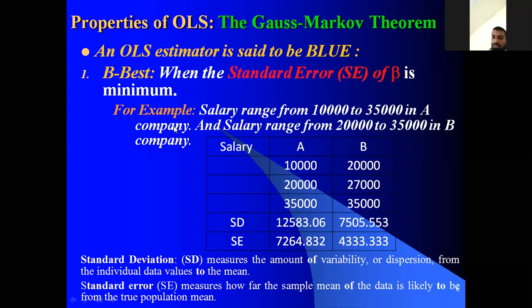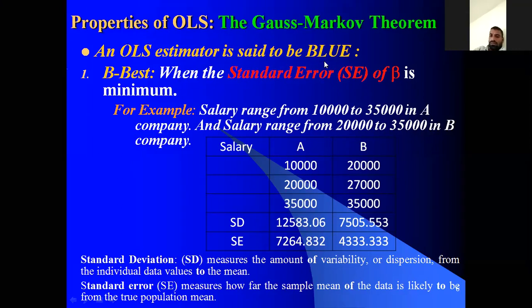So this is what I explained statistically, but when it comes to the econometrics model, we can explain it also by using EViews or SPSS. So this is the best. For example, you can understand B for best: when the estimator has got a minimum standard error value of the beta, that is called the best estimator. Clear? Then we will go with the L.